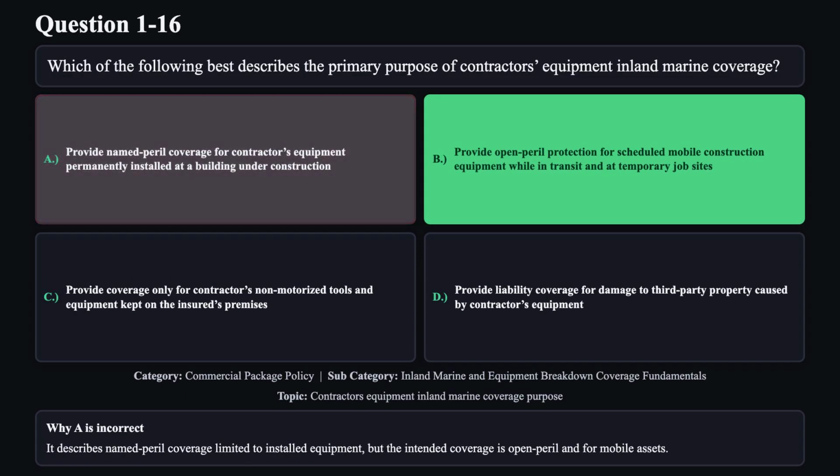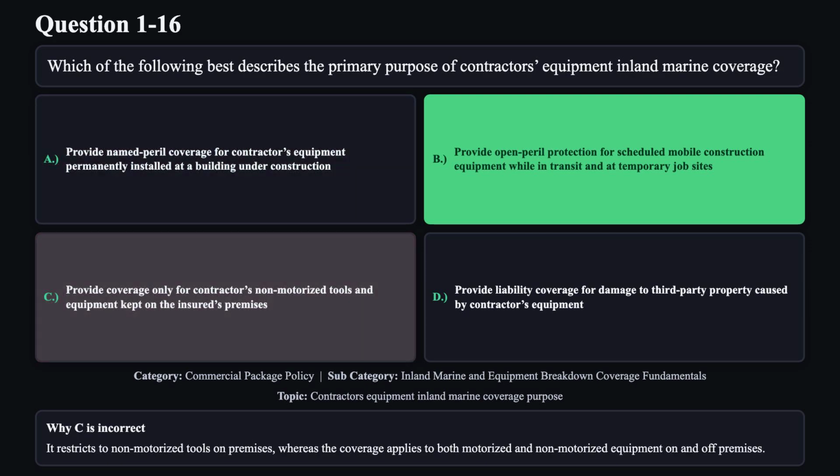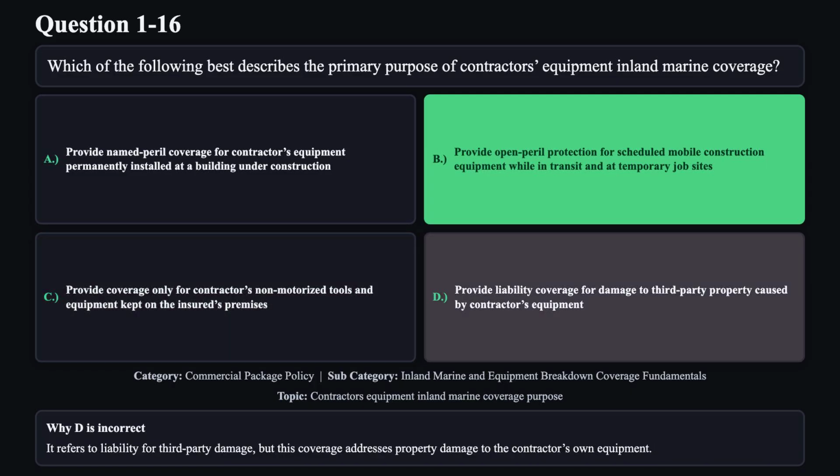Reason A is not correct. It describes named peril coverage limited to installed equipment, but the intended coverage is open peril and for mobile assets. Reason C is not correct. It restricts to non-motorized tools on premises, whereas the coverage applies to both motorized and non-motorized equipment on and off premises. Reason D is not correct. It refers to liability for third-party damage, but this coverage addresses property damage to the contractor's own equipment.